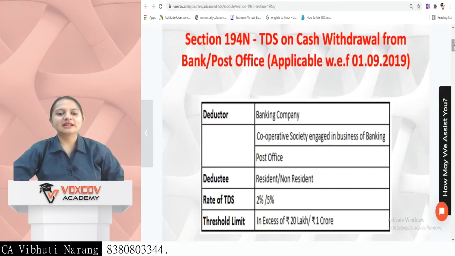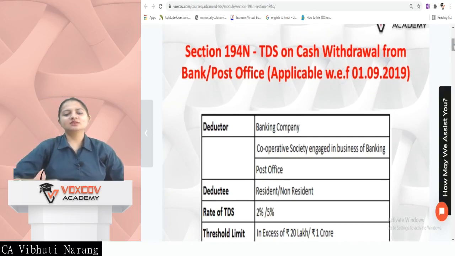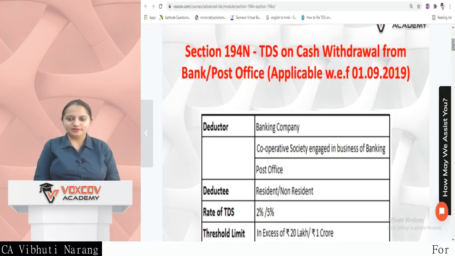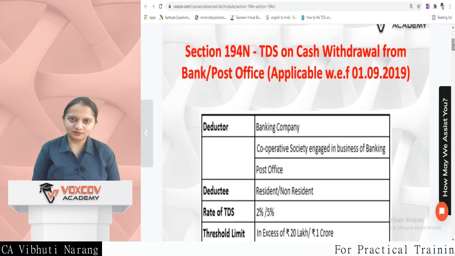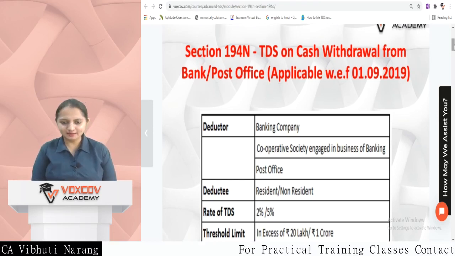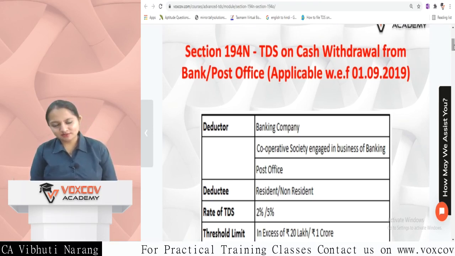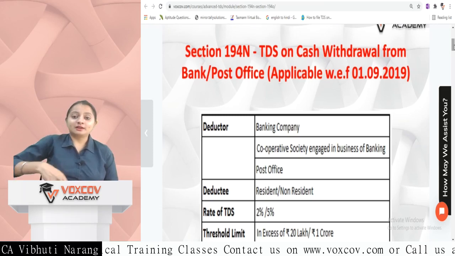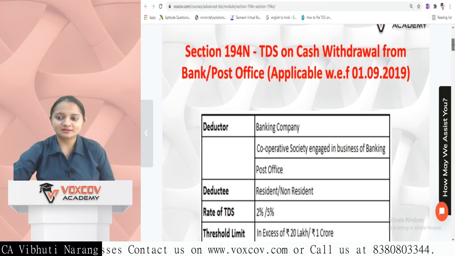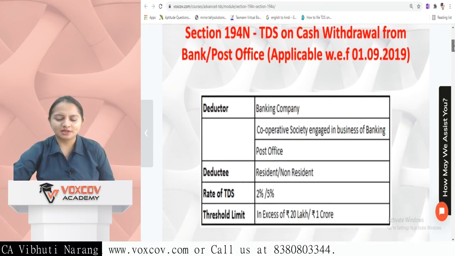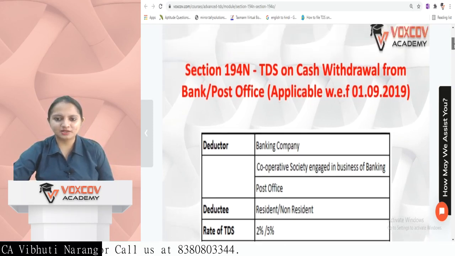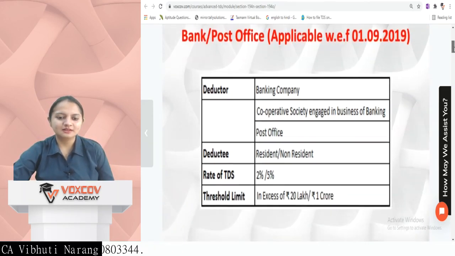Next section is section 194N, which is TDS on cash withdrawal from bank, post office, and it is again applicable from 1st of September 2019. A very important section, if you're going for any bank audit or something, this section again is very crucial to be checked upon, and from an individual perspective also this is a very important section.